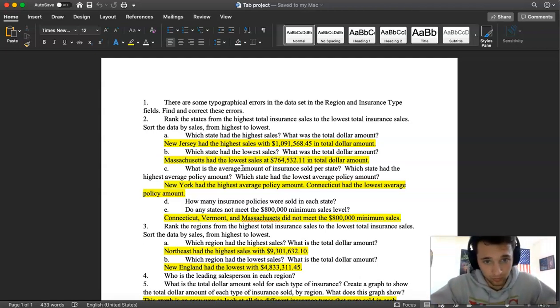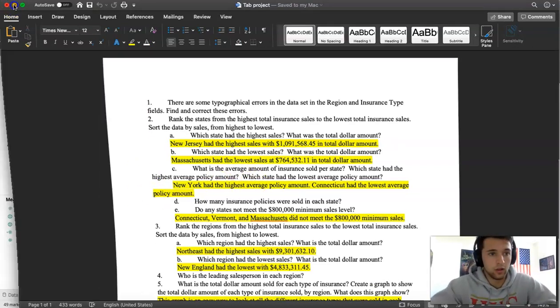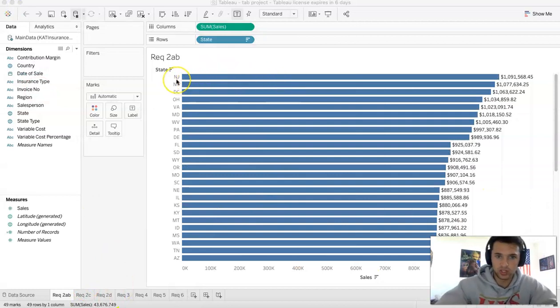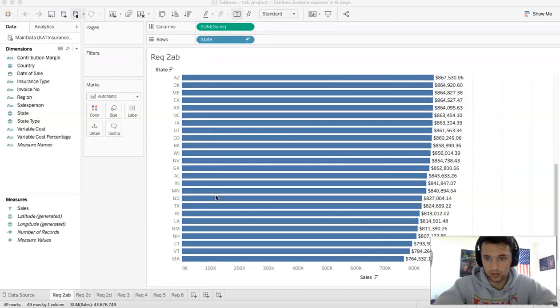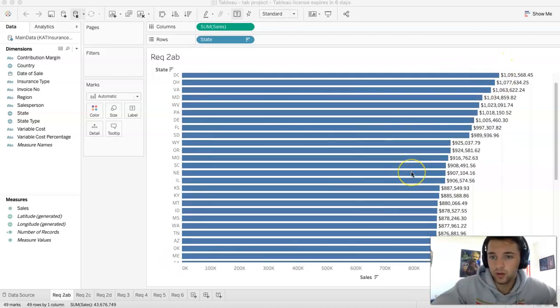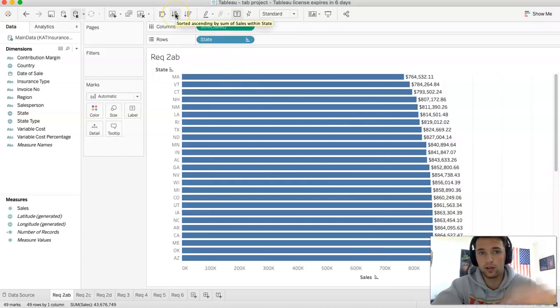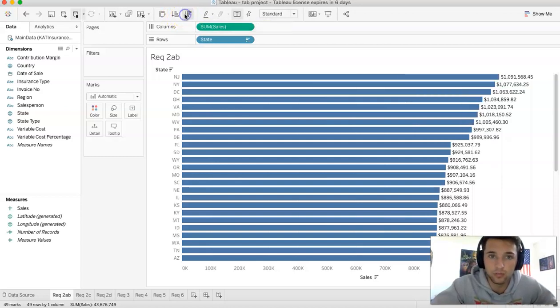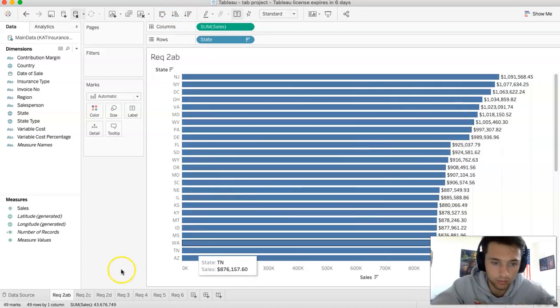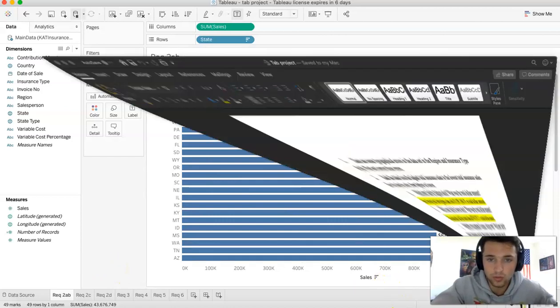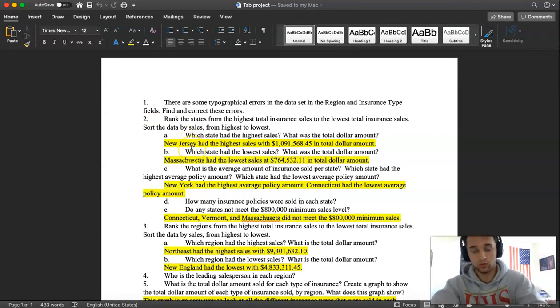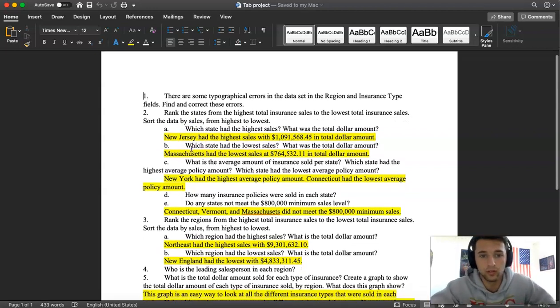Number two is rank the states from highest total insurance sales to lowest total insurance sales, and I did that as well. As you can see in my requirement two, we have New Jersey here at the top, and it goes all the way down to the bottom state of Massachusetts. You can sort between highest and lowest. Up here at the top of the screen I can sort from highest to lowest as well. The question that we had to answer was which state had the highest sales, which is New Jersey, and Massachusetts had the lowest sales.